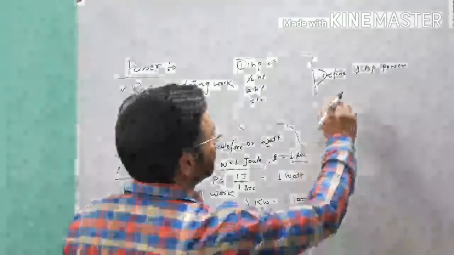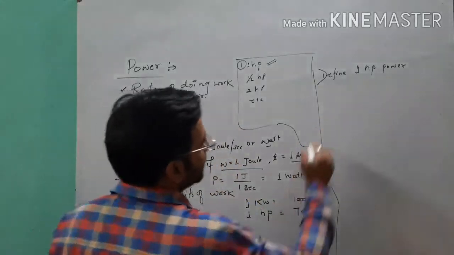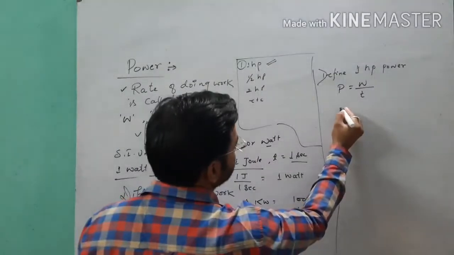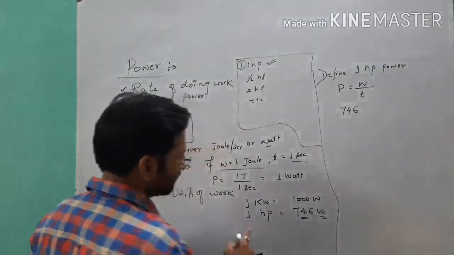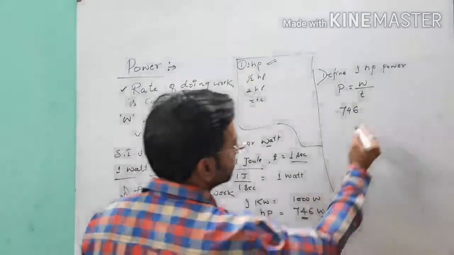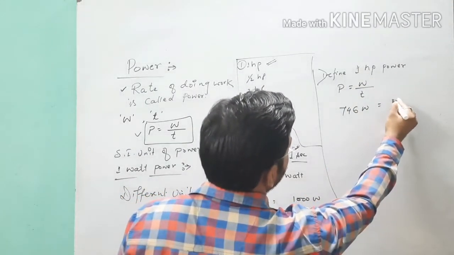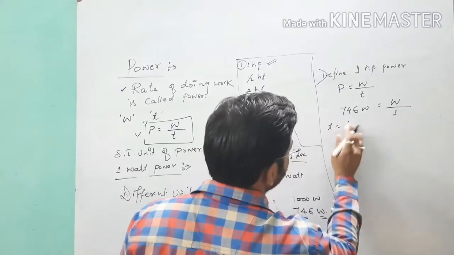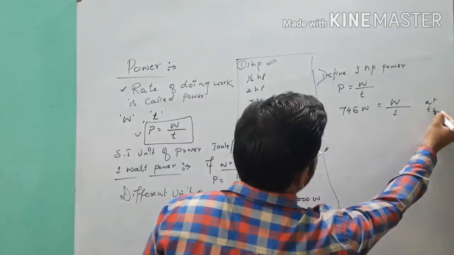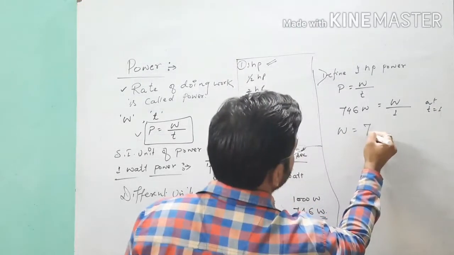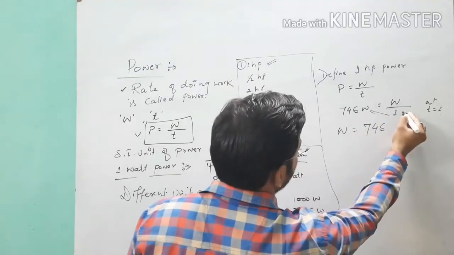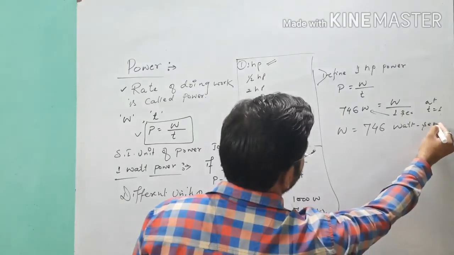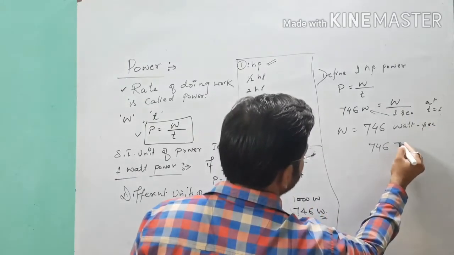Point clear? So, define 1 HP power. As we know, power is equal to W upon time, and if we substitute 746 watt, as it is 1 HP, and T equal to 1 second, then W is equal to 746 watt second, or you can write 746 joule.